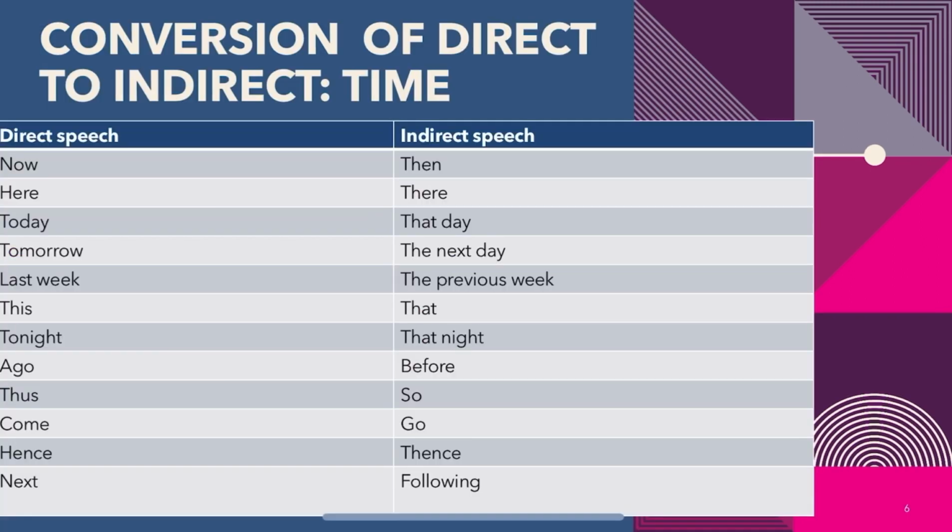Like this. So now we are going to talk about conversion from direct to indirect speech, like all about time. For instance, in direct speech we say now, but if we convert it into indirect, it will be then. Next is here; in indirect, it will be there. Today, that day. Tomorrow, the next day. Last week, the previous week. This, that. Tonight, that night. Ago, before. Thus, so. Come, go. Hence, thence. Next and following.